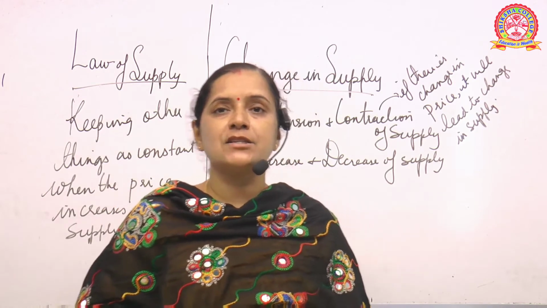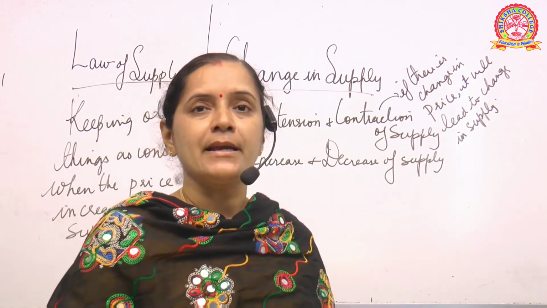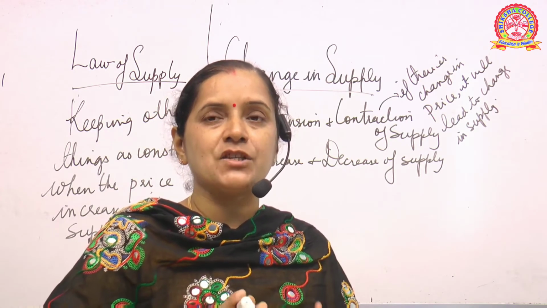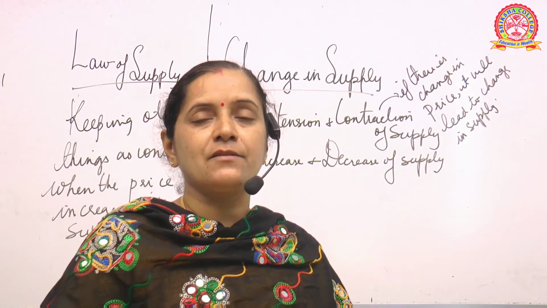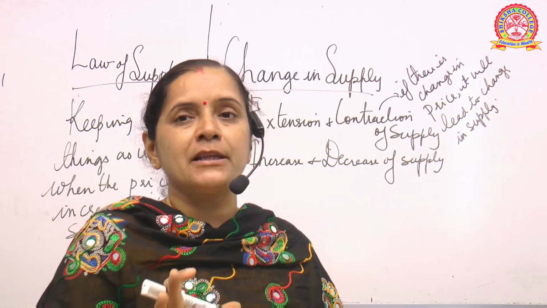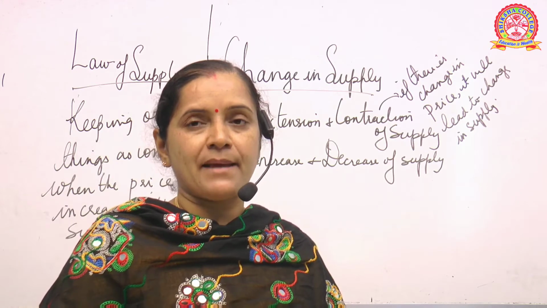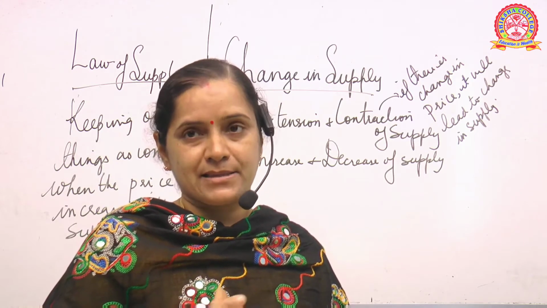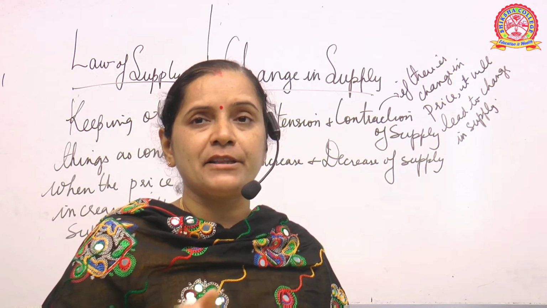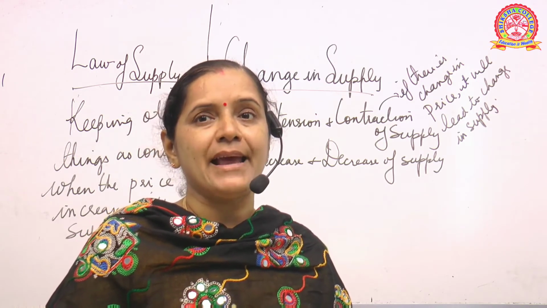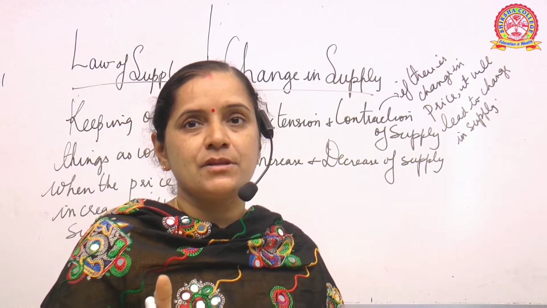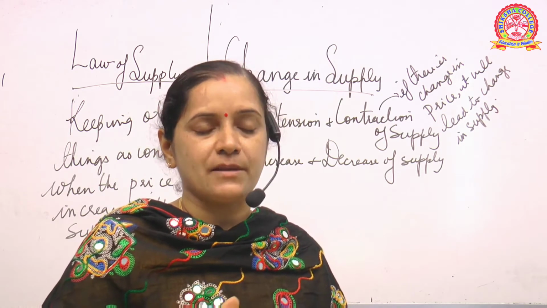So what does extension and contraction explain? The concept says that if there is a change in the price, then it will lead to the change in the supply. That means depending upon the price factor, the supply may contract or the supply may extend. Supply will contract when the prices fall and supply will extend or increase when the price of the commodity increases. So this is your extension and contraction of supply.